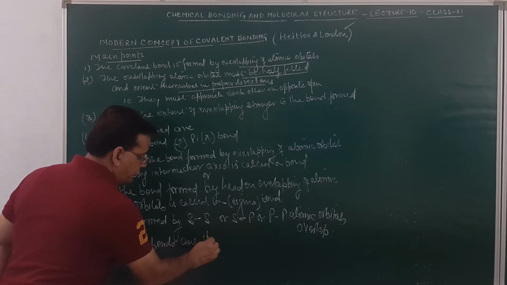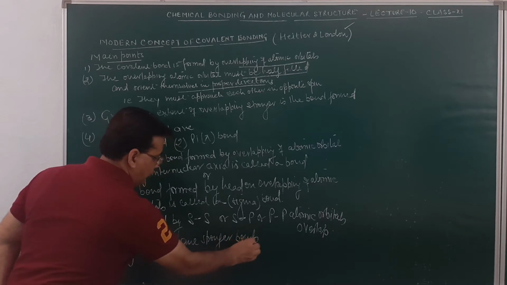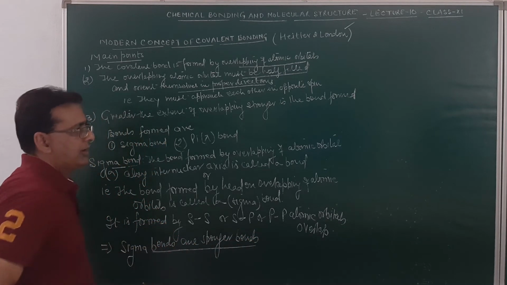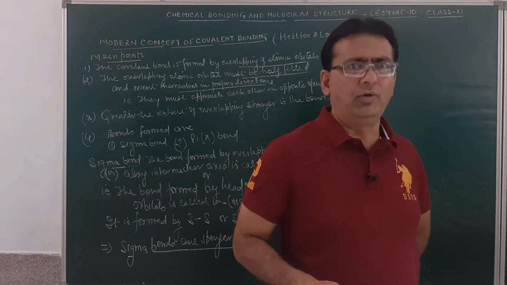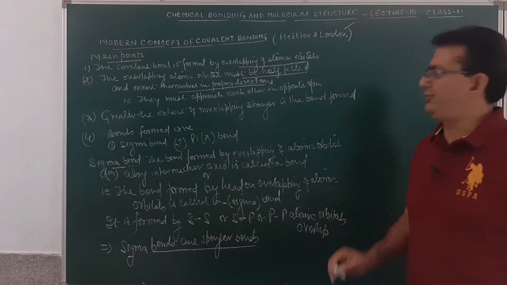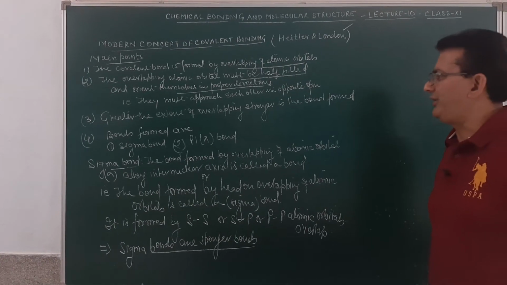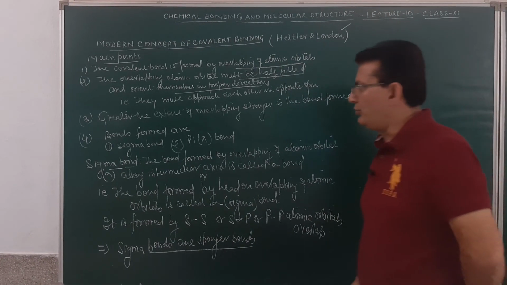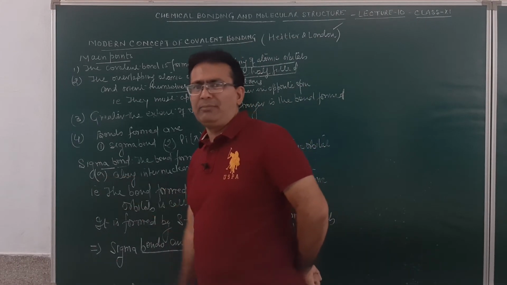Am I clear, students? Why are these bonds stronger? As these are obtained by the head-on overlapping of the atomic orbitals. Now, before I start discussing how the formation of a sigma bond takes place, you must remember this is represented by the symbol sigma.